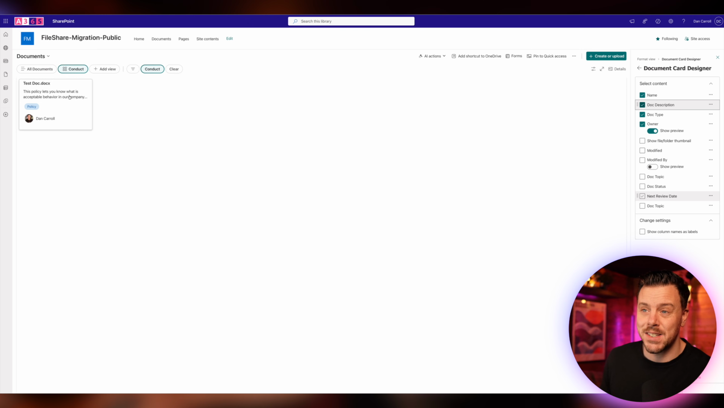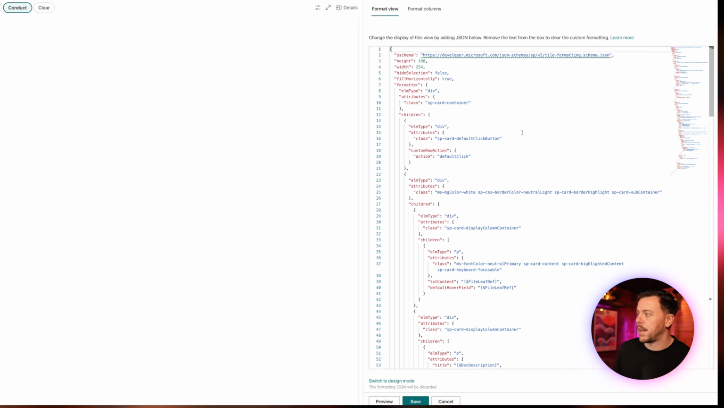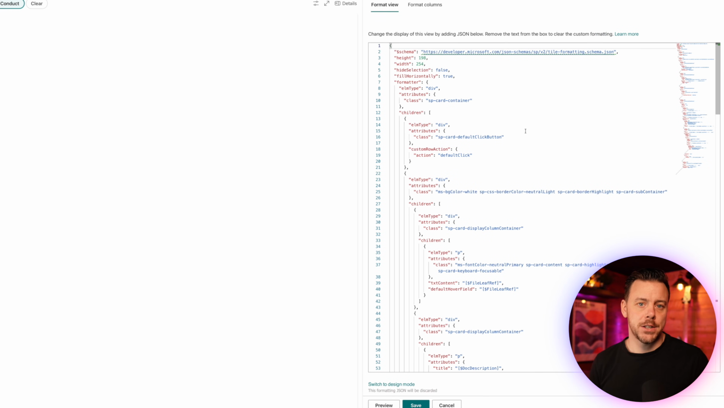And now we can see that this is kind of truncated here. We're only allowed 2 lines, but we can fix that. So what we'll do is we'll go into advanced mode. We bring that out a bit. So this is the JSON formatting that you probably hear about. And if you haven't, it's worth having a little search on the web for some examples because you can really do a lot of cool stuff with this.